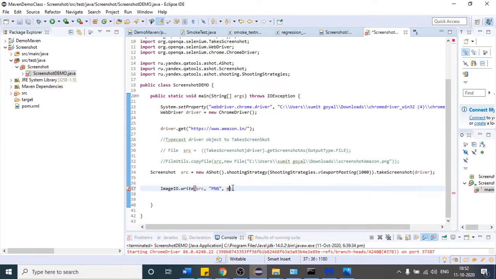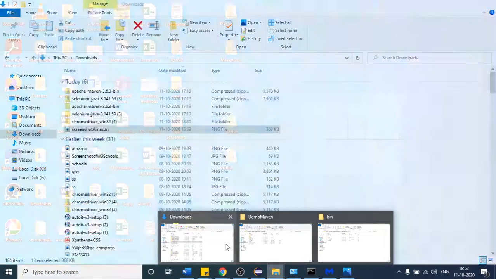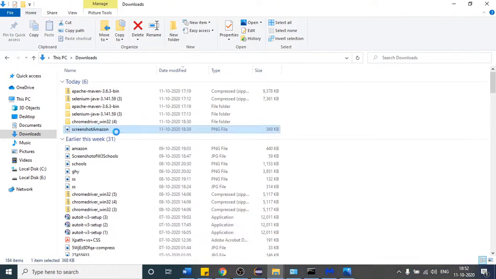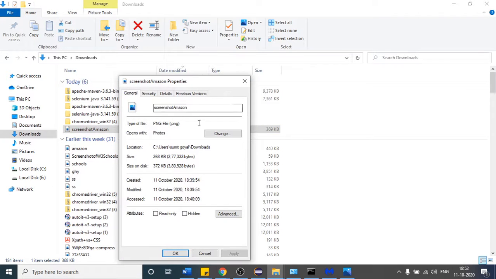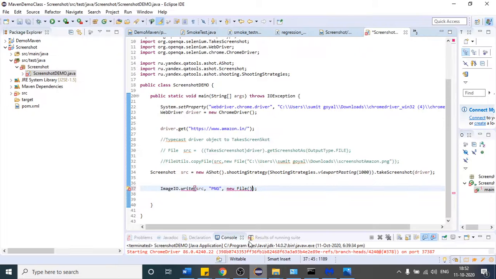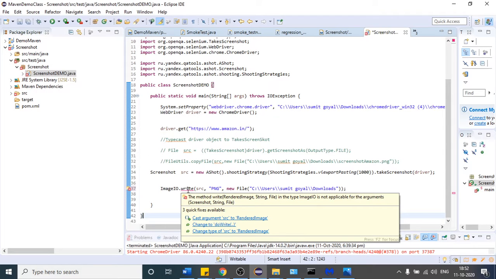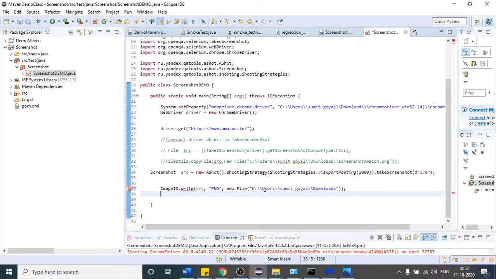And after that, in the output, I want to create one new file with the help of the new keyword, new file. Where I have to place that file? Let me go here, property. There it is, yeah. This is the path, copy the path and just place it here. Okay, so what is the error? I think it is clear. Save it again.